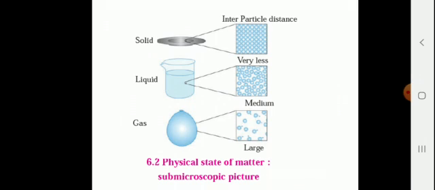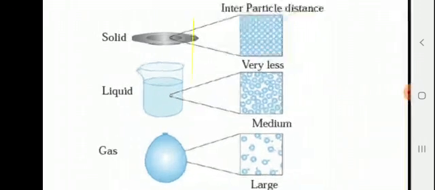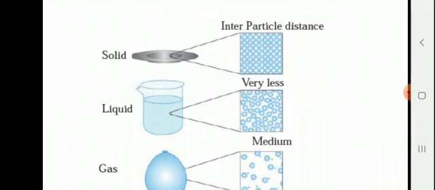An intermolecular force of attraction acts between the particles of matter. In solids, the particles are compactly arranged. They are very close to each other and they vibrate at their own position. Due to this, solids get properties like definite shape and volume, they also have high density and they cannot be compressed.